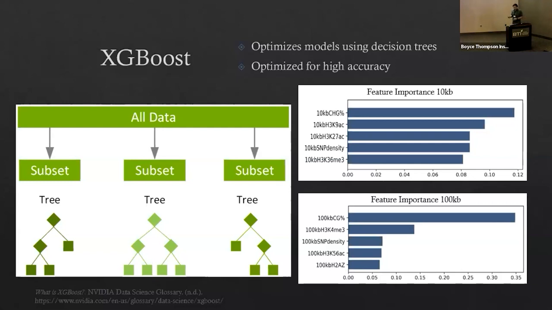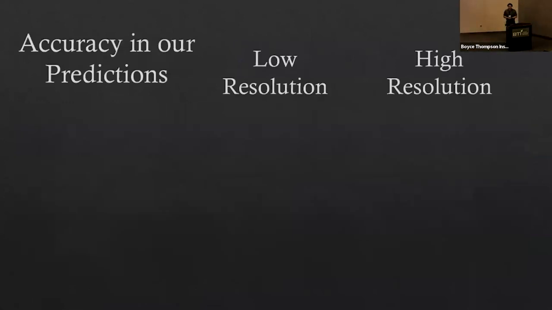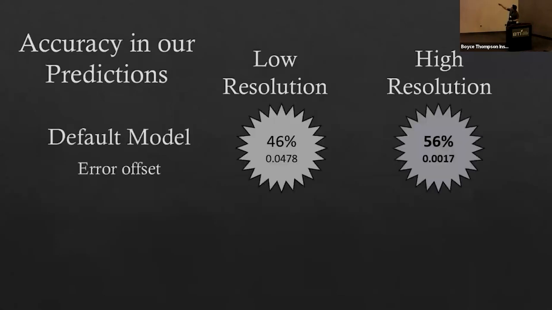And so let's look at the accuracy of our predictions. We have the low resolution data set and the high resolution data set. In a model that's non-optimized, also known as the default model, we have 46% accuracy with an error offset of 0.0478, which is how far off our predictions were from the actual value. Then we have 56% accuracy in our high resolution default model with an error offset of 0.0017.